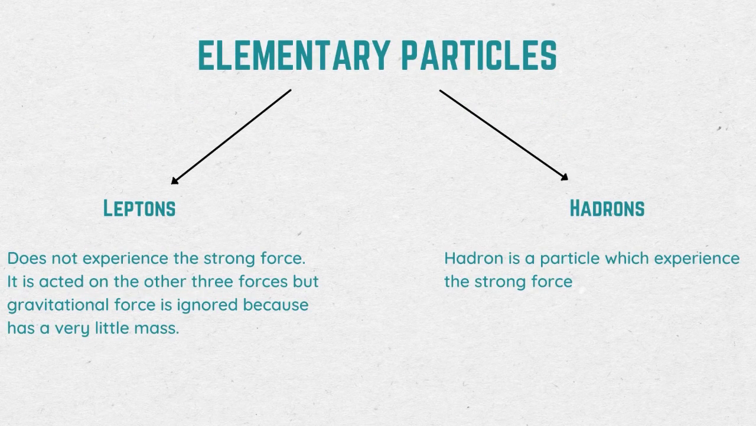So elementary particles are divided into two, which are leptons and hadrons. For the leptons, the definition is that they do not experience the strong force. They are acted on by the other three forces, but gravitational force is ignored because they have very little mass. It is very small. The next one is hadron. A hadron is a particle which experiences the strong force.